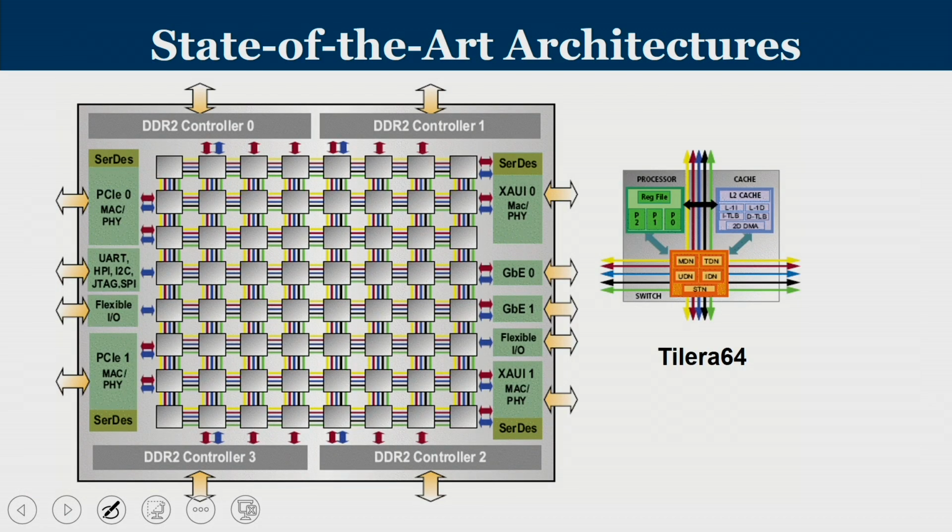Now, there are certain processors which are already there for high end operations. One such example is Tilera 64, a 64 tile TCMP structure where we have 4 DRAM controllers, and each tile has the register file and processor plus L1, L2 caches and an interconnect mechanism.